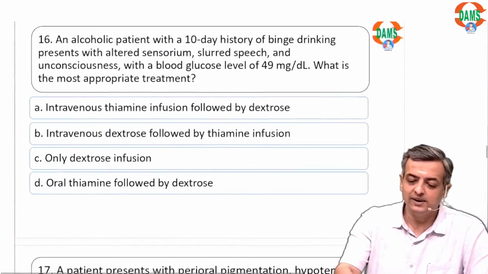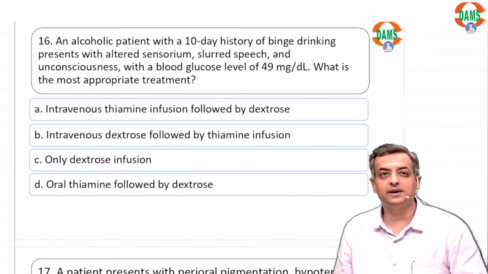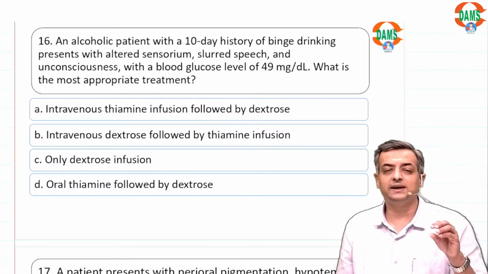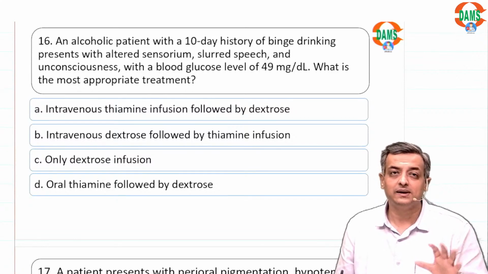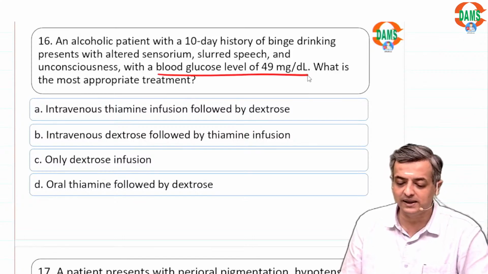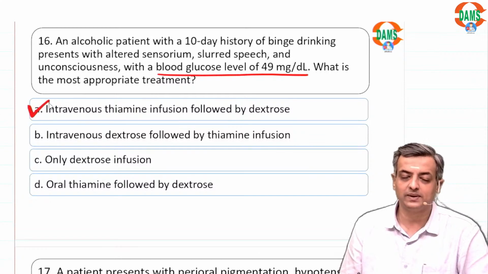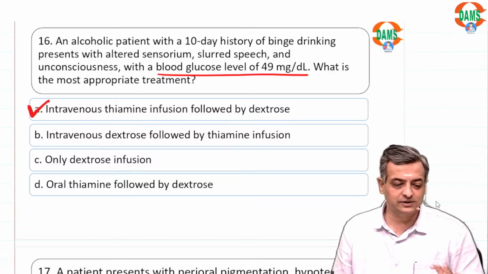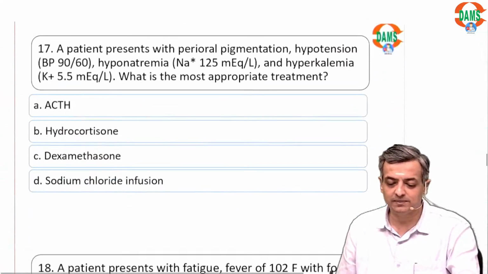If an alcoholic patient came with a 10-day history of binge drinking, altered sensorium, slurred speech, and unconsciousness, the patient can have Wernicke's encephalopathy. Blood glucose level is 49. But before you give dextrose, you want to give thiamine, followed by dextrose. That was also a consistent recall, so you can be certain about this.